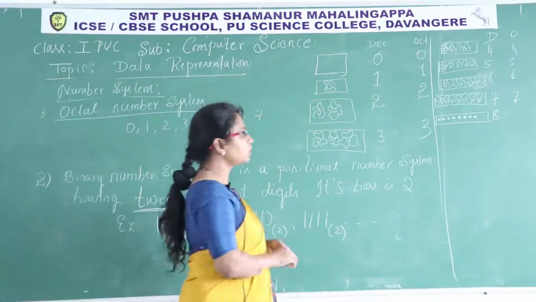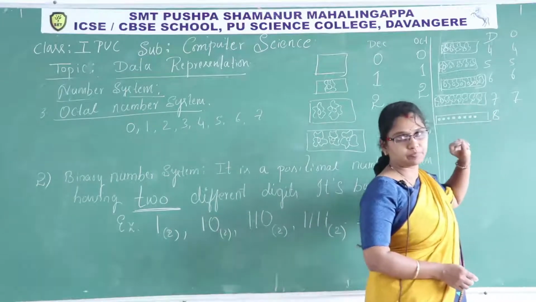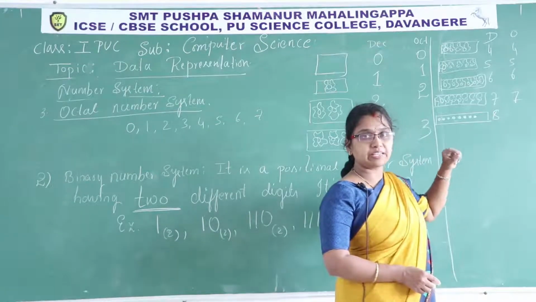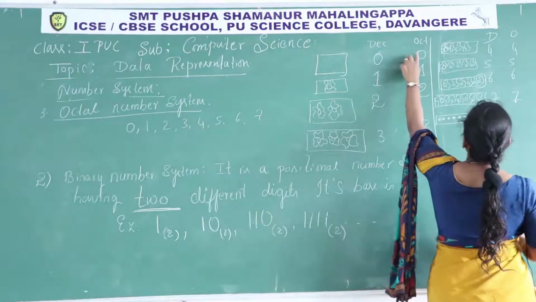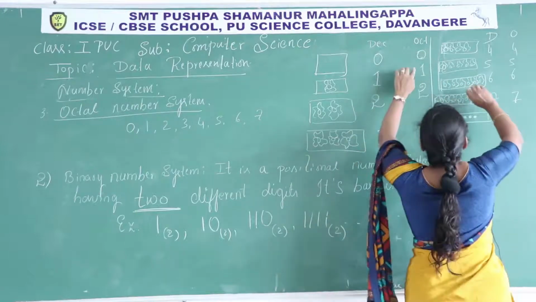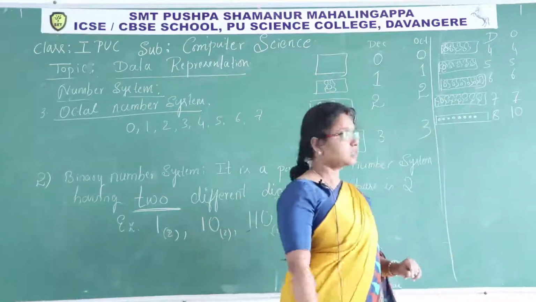Now I want to write the face value for this quantity in the octal number system. How to write that face value? See, again we have to start from 0 but preceded with the value 1.